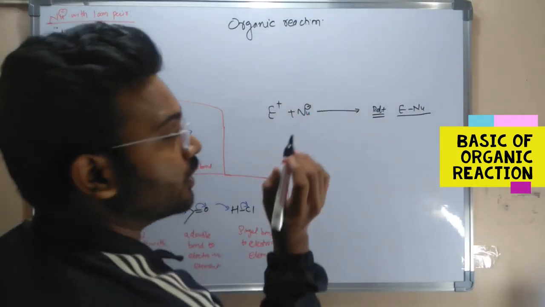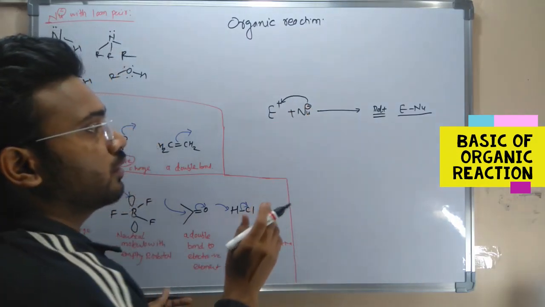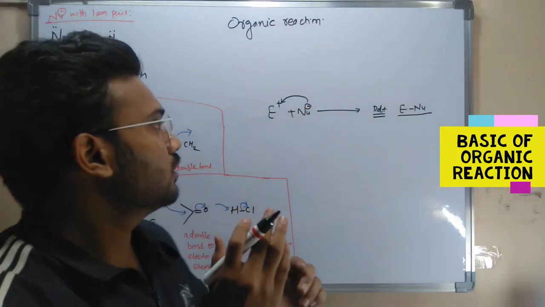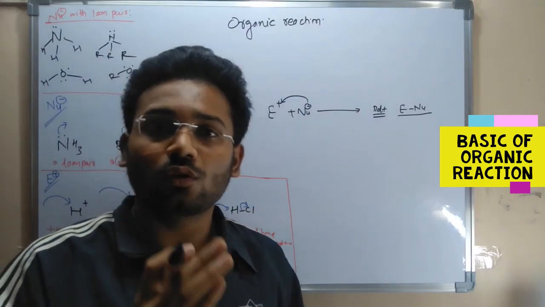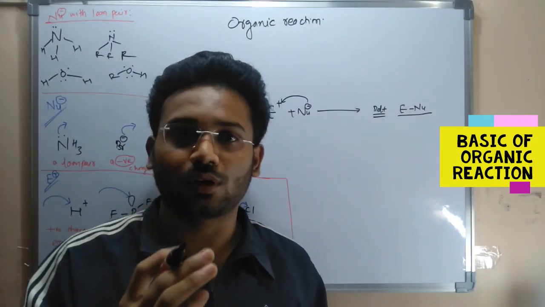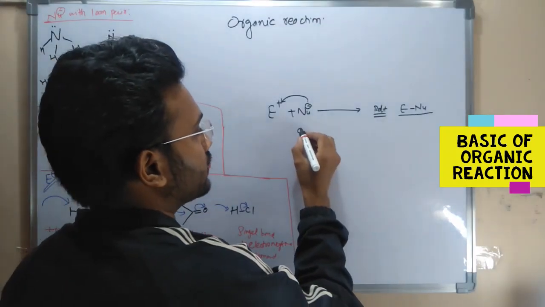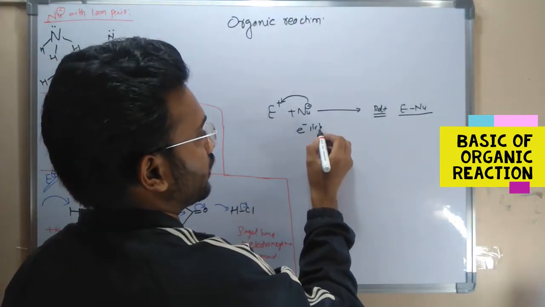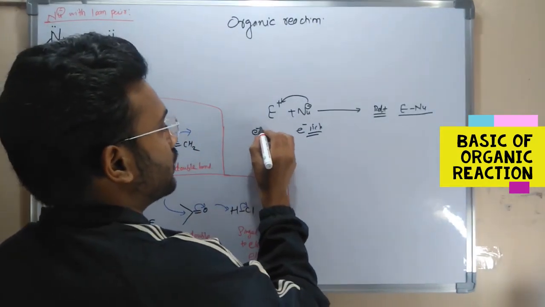There is a movement of electrons from the nucleophile to the electrophile. Why does this happen? Because nucleophiles always donate electrons and electrophiles always accept electrons. The nature of a nucleophile is that it is an electron rich species, and an electrophile is an electron deficient species.